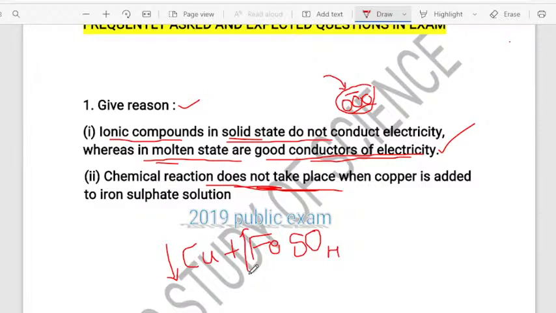You can ask now, you may ask one question now. Ma'am, how do we come to know that copper is less reactive and iron is more reactive? I have taught all this in yesterday's class. I told you, you want to learn about the metals in the reactivity series. The reactivity series of metals you have to learn: which is more reactive, which is less reactive. If you learn the reactivity series, it is very easy. So when it comes to this particular question, copper is less reactive, iron is more reactive. That is why no reaction takes place when copper is dropped into the iron sulfate solution. That is what you will write in the examination.